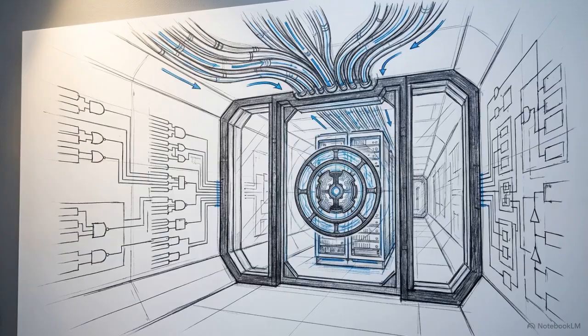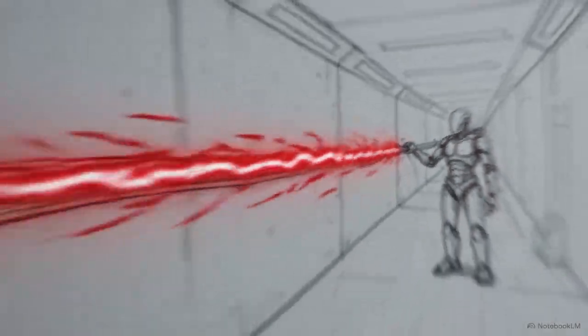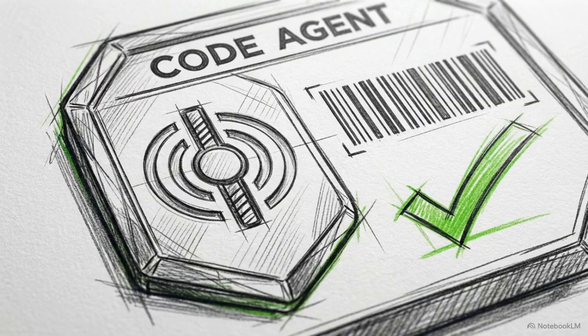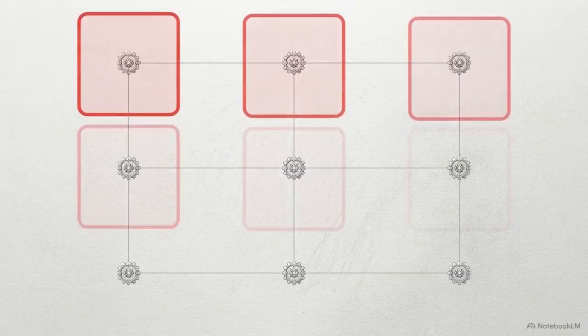Moving from state management to security, the challenge scales up, as compromised agents can leak data or manipulate other agents to act at scale. This requires a structural shift. Every single agent, tool, and service must be treated as a non-human identity, or NHI, receiving its own scoped identity badge with localized connection lines. These NHIs operate on strictly scoped permissions. A code generation agent gets clearance to read repositories, but is physically isolated from the billing infrastructure. This enforces a zero-trust architecture.